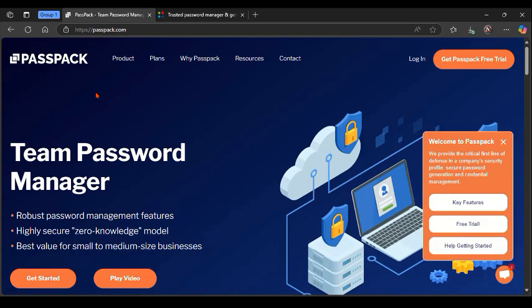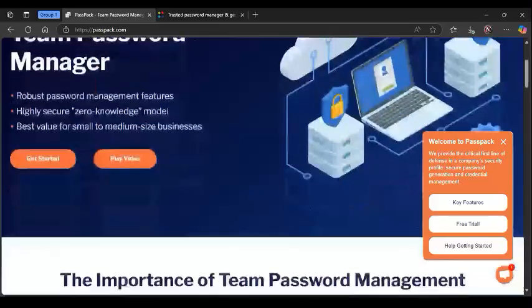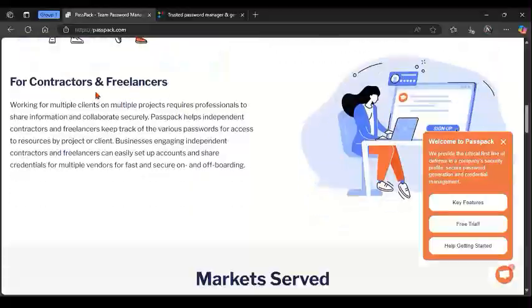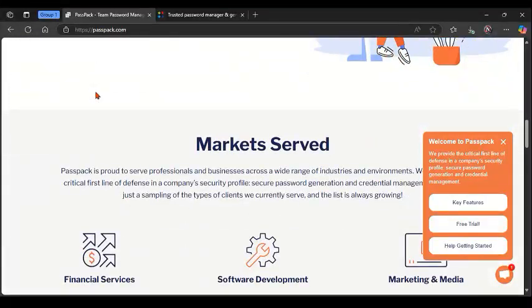In this video I'm going to create a quick in-depth review and comparison about these two platforms, which is Passpack and Sticky Password. So I'm going to create a quick overview, the strength and the weakness about these two platforms.